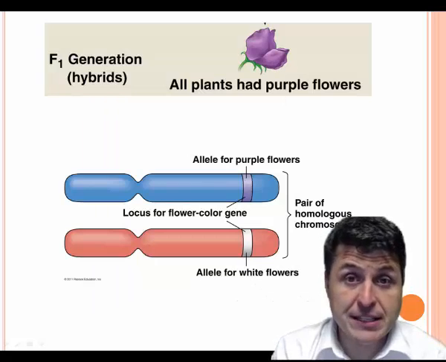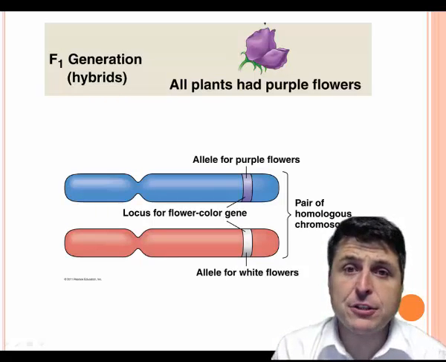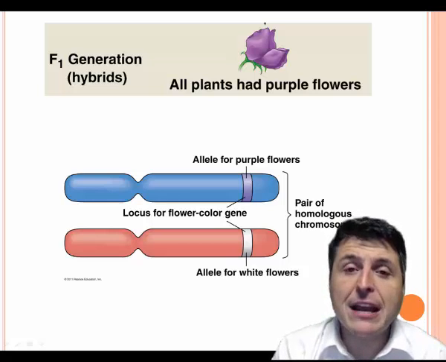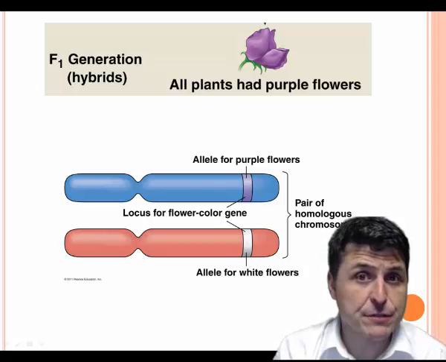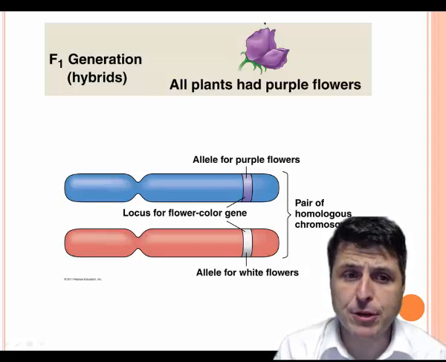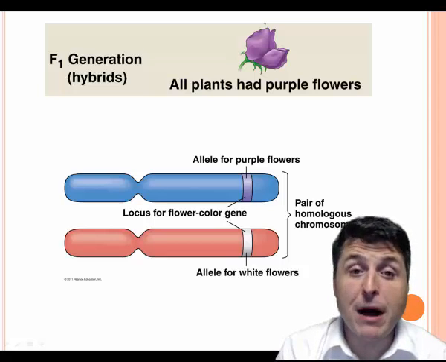Today, we call these inheritable factors genes, and the different varieties of these genes we refer to as alleles. The alleles are carried on chromosomes, which are passed from parent to offspring as a result of meiosis and sexual reproduction. In this example, we're looking at a pair of homologous chromosomes from our F1 pea plants.